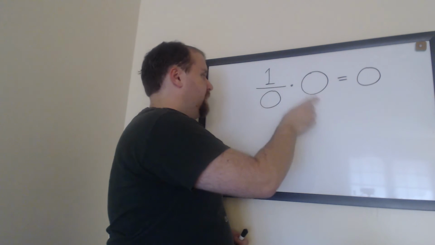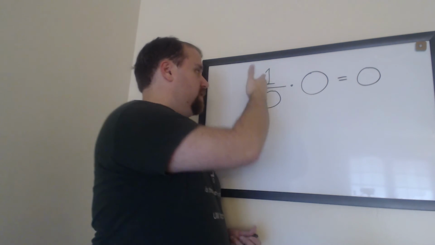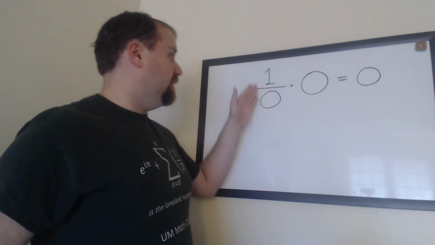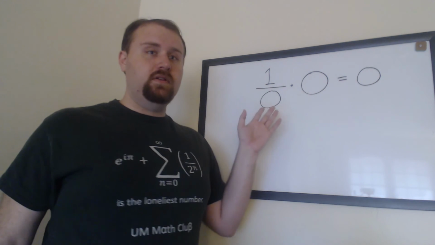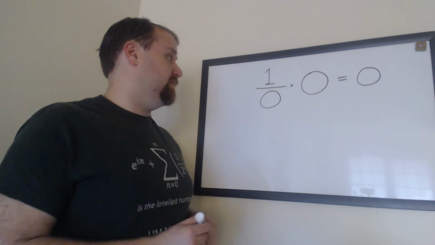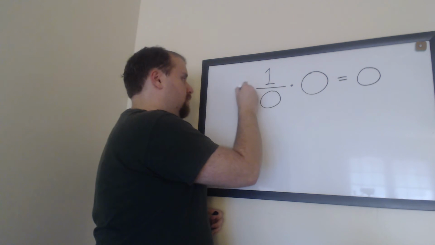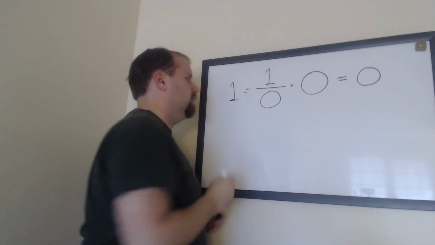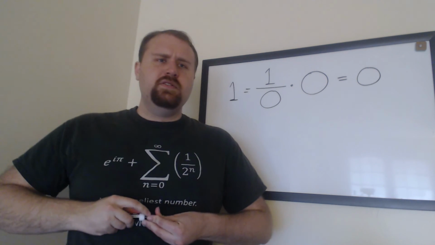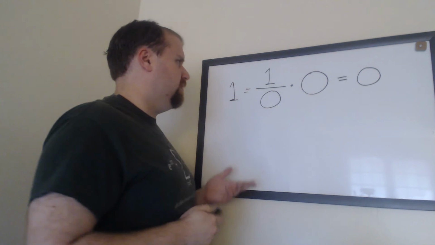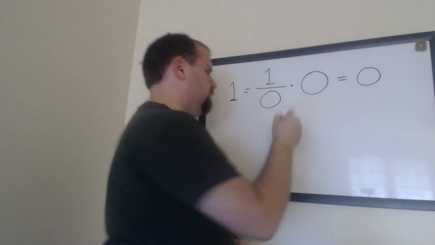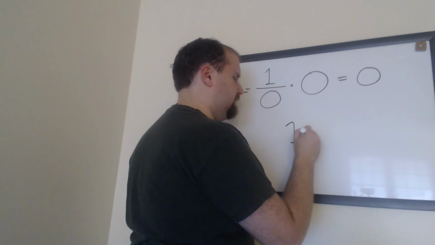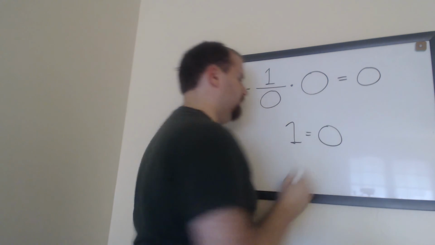We have 0, and we have 1 divided by 0. With any other number, this would be the reciprocal of 0. So logically, this number should also be 1. So that leaves us with the conclusion that 1 is equal to 0.